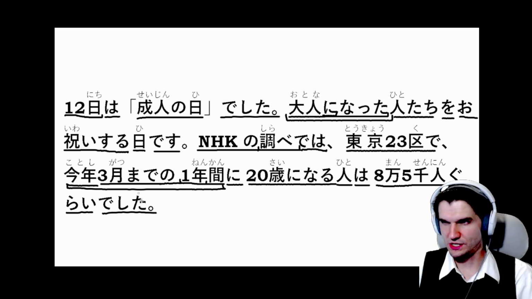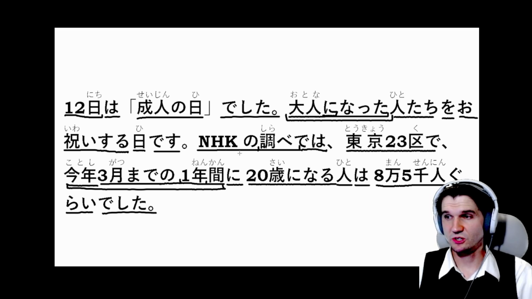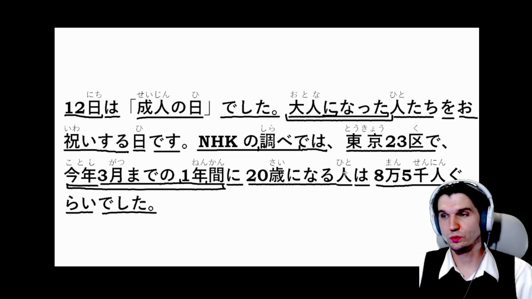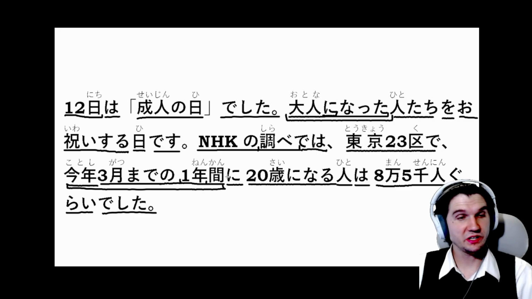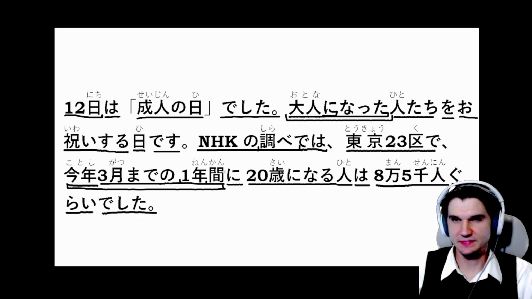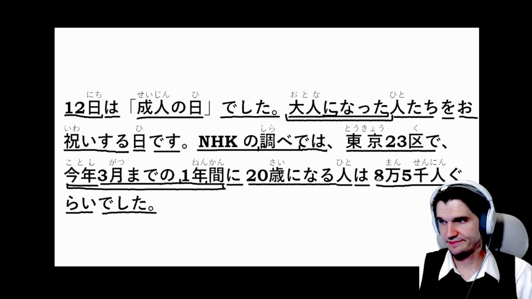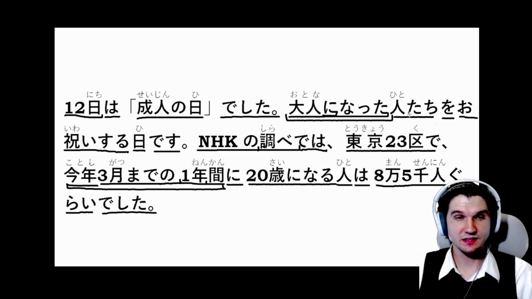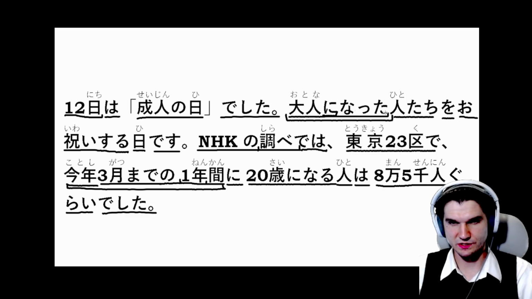And でした was. So, okay, according to NHK research, the number of people who will turn 20 in the 1 year period leading up to March of this year is 85,000 people in the Tokyo 23 wards area.